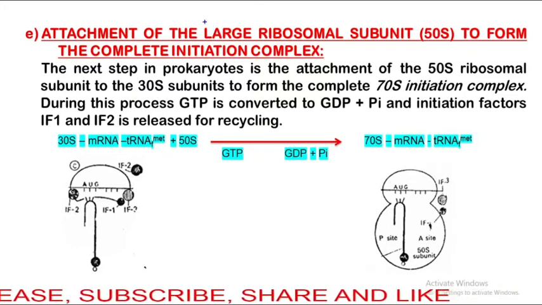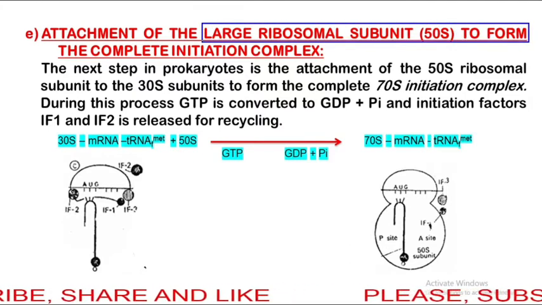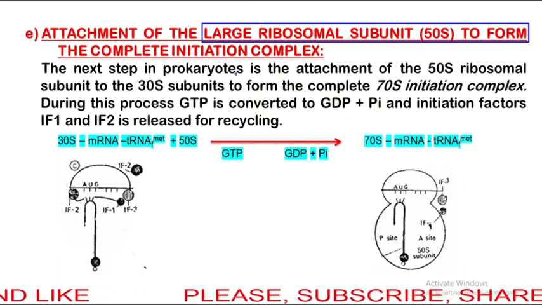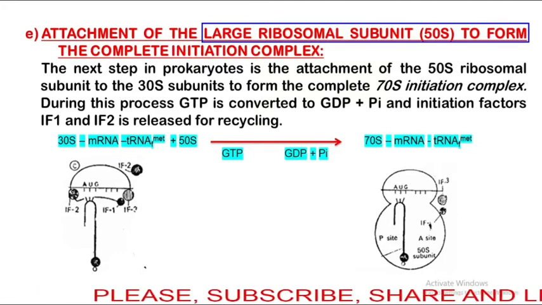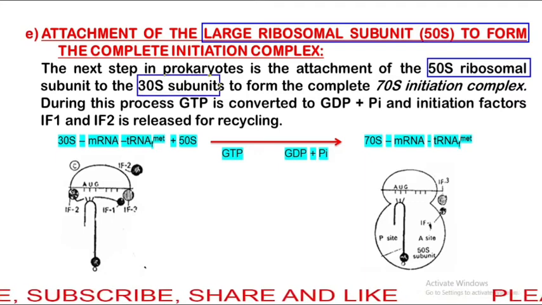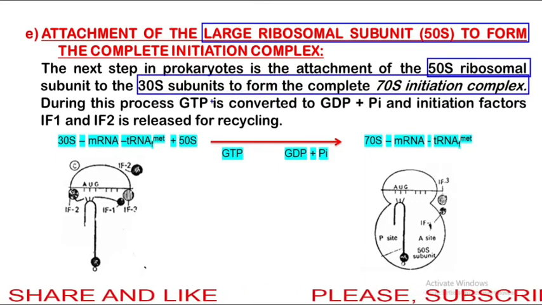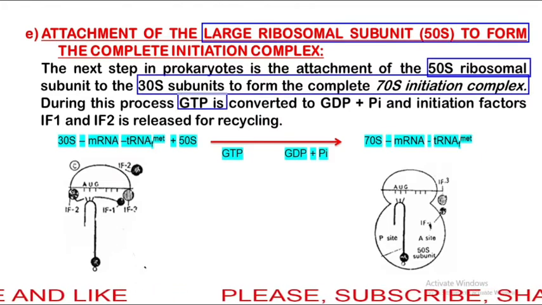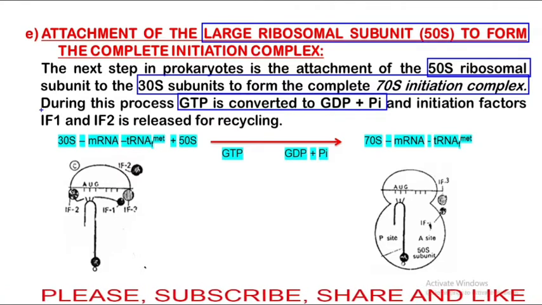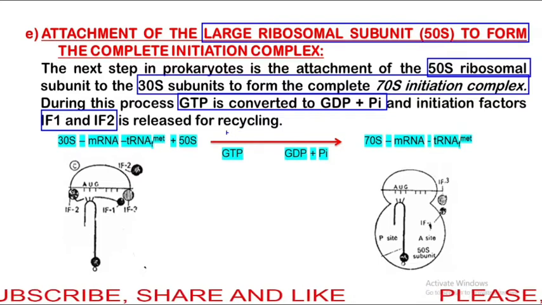Next step is the attachment of the large 50S ribosomal subunit to form the complete initiation complex. Here the 50S ribosomal subunit binds to the 30S subunit to form a complete 70S initiation complex. During this process, GTP is converted to GDP and Pi, and initiation factors IF1 and IF2 are released for recycling.